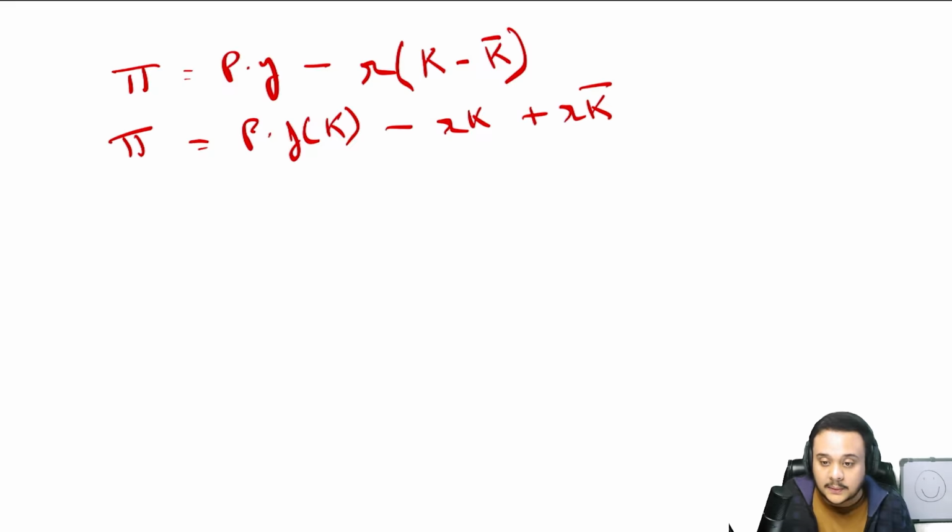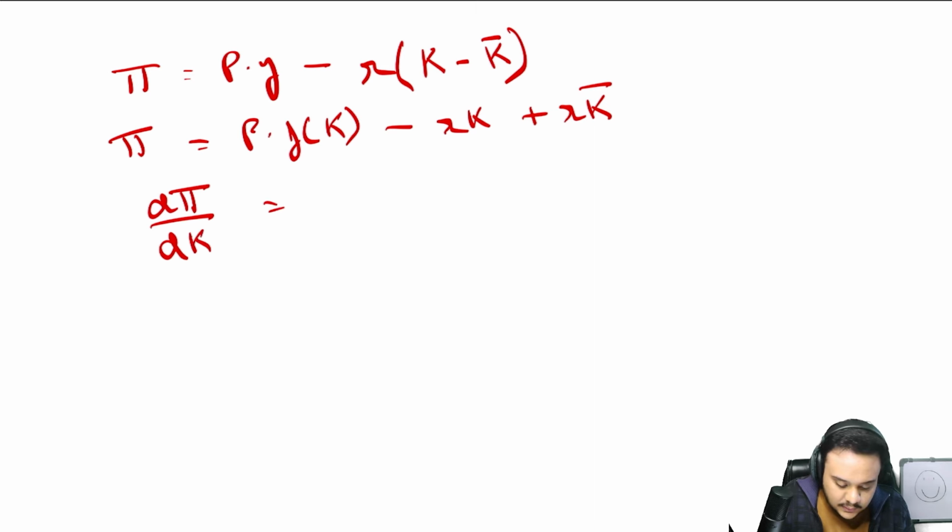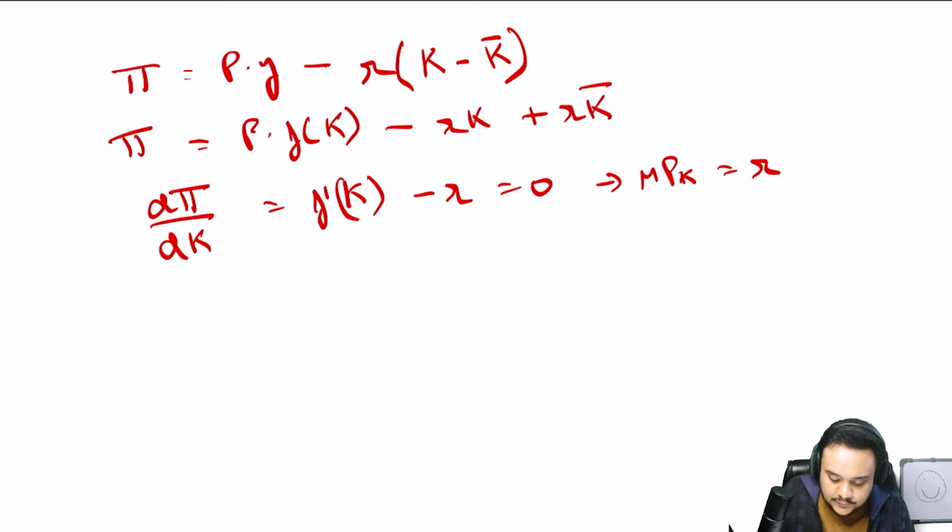This is your profit. So now just differentiate this with respect to k. You'll get d pi upon dk is equal to, and also price is given as 1, so we'll just write f dash k minus r is equal to 0. So you'll get that MPK is equal to r. That is going to be an equation that we'll use later.